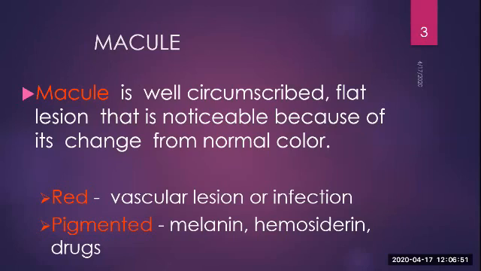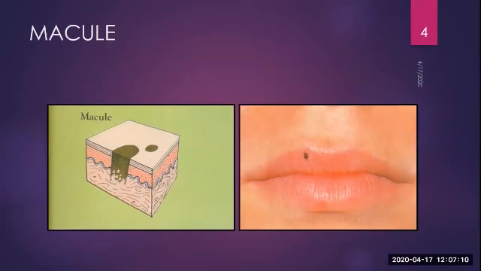Example for this: if you see a red lesion which is flat, not raised, not depressed like an ulcer, it can be because of vascular lesions or infection, or pigmented lesions like brown or black from melanin, hemosiderin, or drug induced. So these are the examples for macule. When you clinically see it, this is how the macule will appear: flat, only seen because there is some change in the color of the mucosa or the skin. So this is how a macule appears.